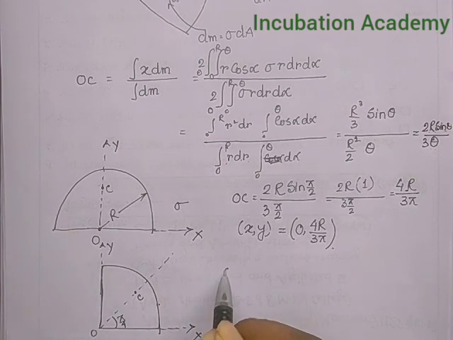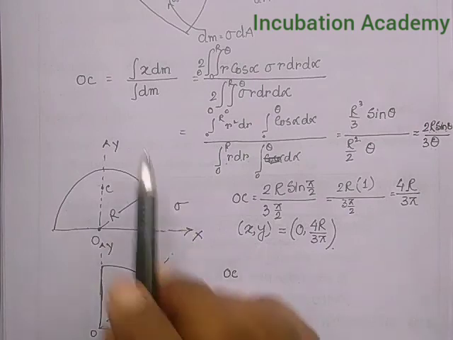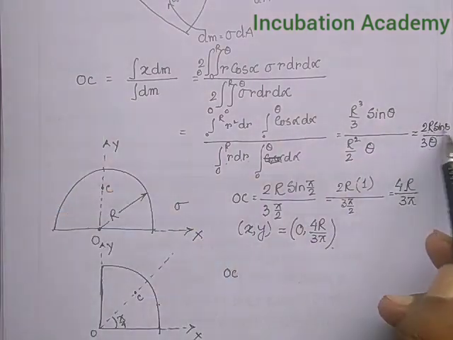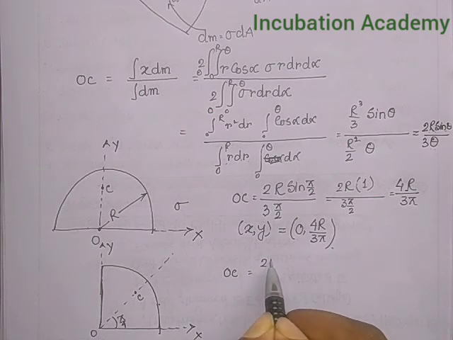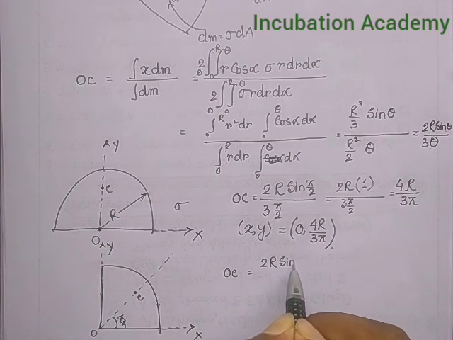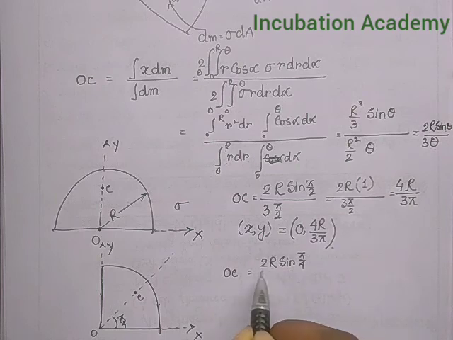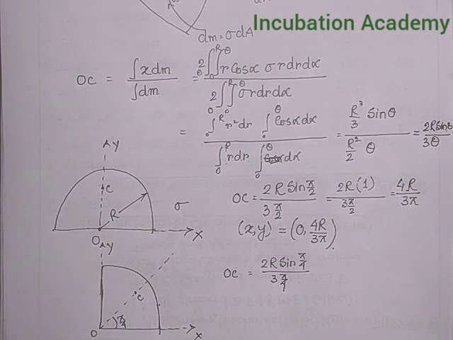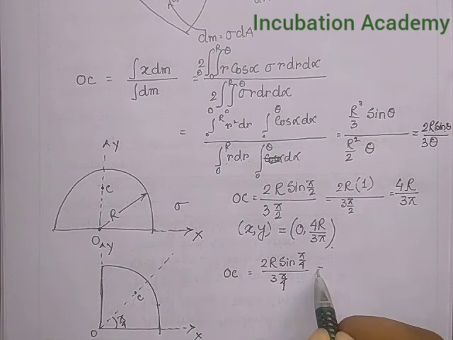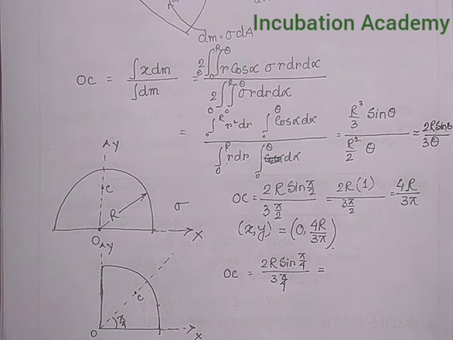So if I try to find out what is OC, I am again going to use this formula, OC equal to 2r sin theta divided by 3 theta. So it is 2 into capital R into sin pi by 4 divided by 3 pi by 4. You know that sin pi by 4 is 1 by root 2.